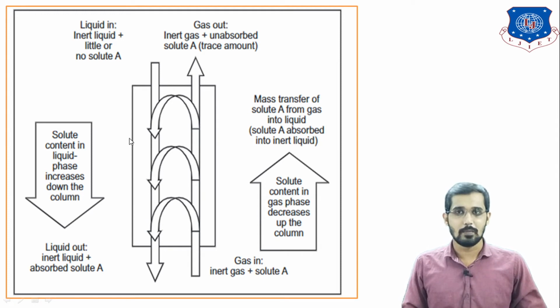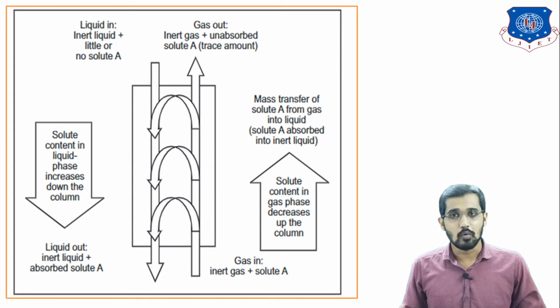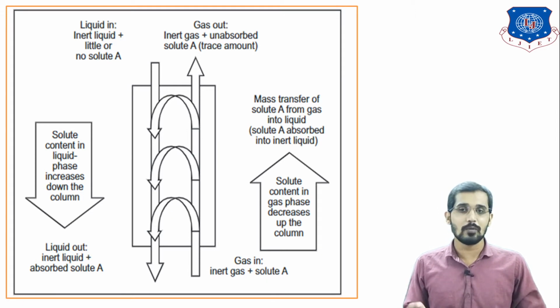Here, two streams are available. The first is the liquid stream, coming from the top section to the bottom section, and the second is the gaseous stream, coming from the bottom section to the top section. You can see here the inlet composition of the gaseous stream: gas in is equal to inert gas plus solute A. Solute A is nothing but our ammonia. We are going to separate ammonia from this gaseous mixture.